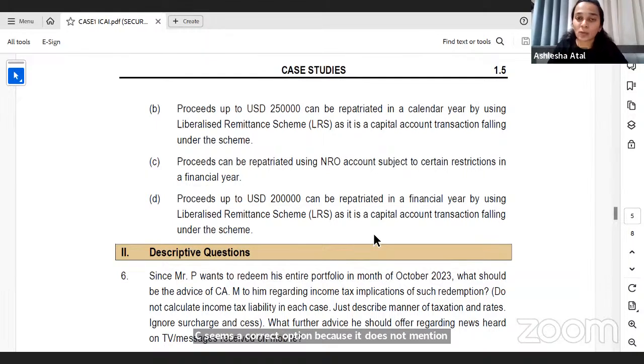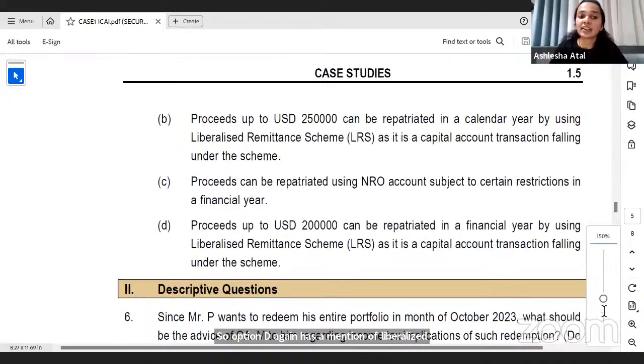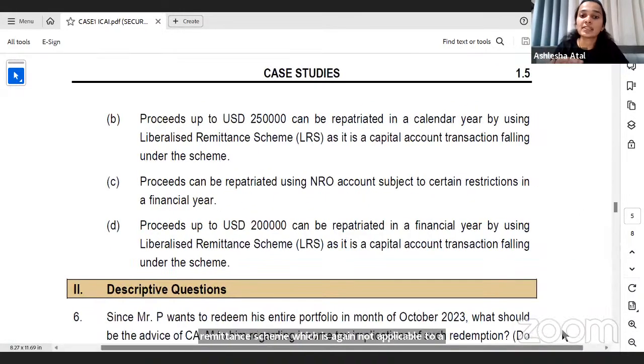Let's just have a look at option D and then we'll conclude on the correct option. Option D again has a mention of liberalized remittance scheme, which is again not applicable to a non-resident, which gives us our correct option, which is option C.